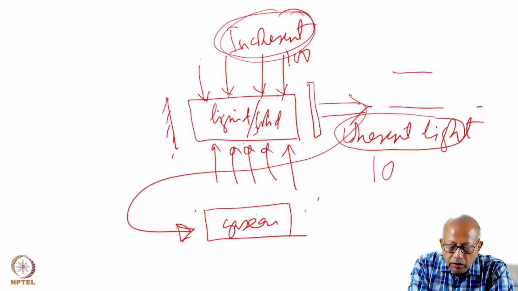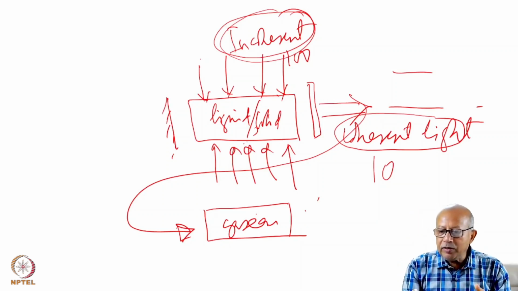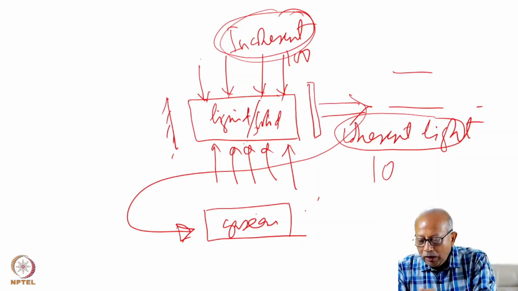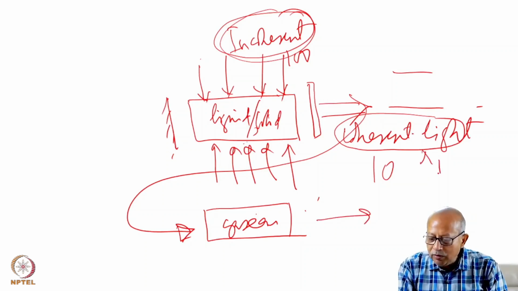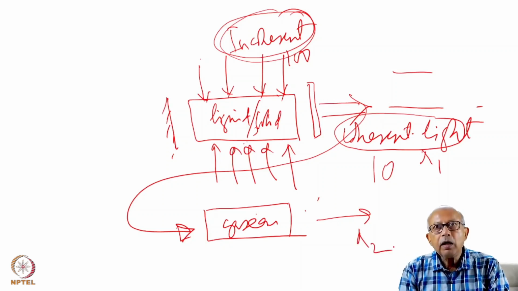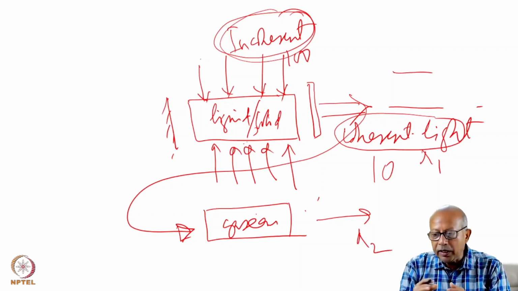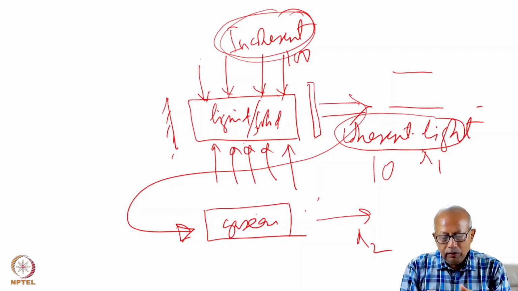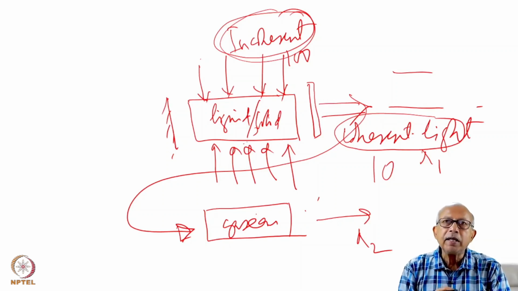And of course, it will then lase at another wavelength. So you are basically generating, from one coherent light of wavelength lambda 1, another wavelength. In this context, optical pumping can be used for pumping a gaseous medium, a gas laser.